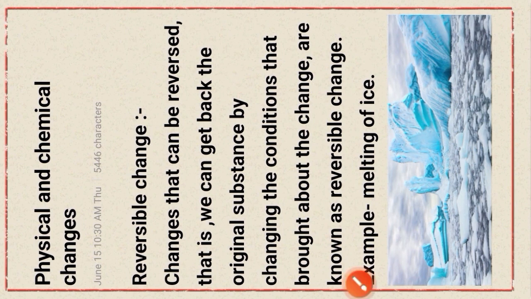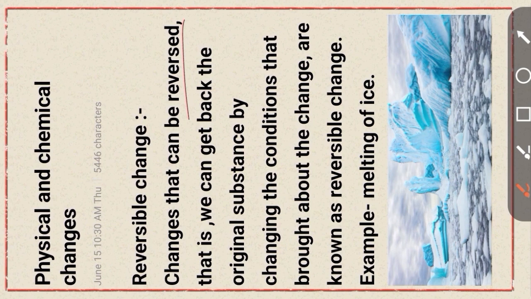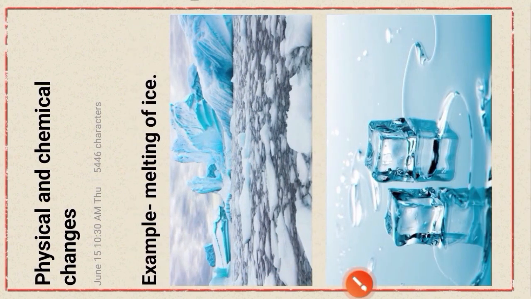Changes that can be reversed, that is, you can get back the original substance by changing the conditions that brought about the change, are known as reversible changes. Example, melting of ice. Okay. Show the picture, melting of ice.